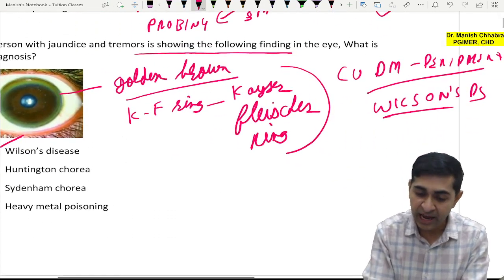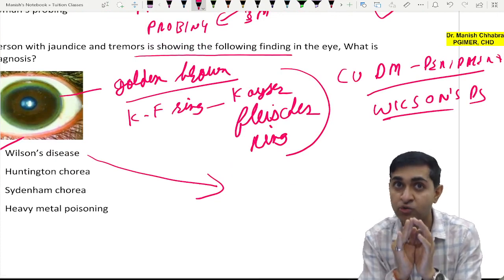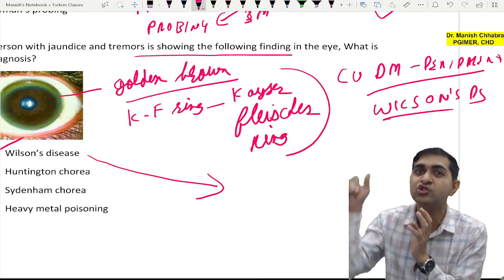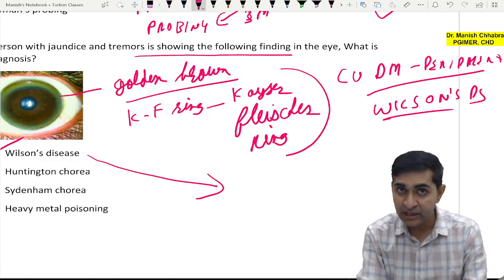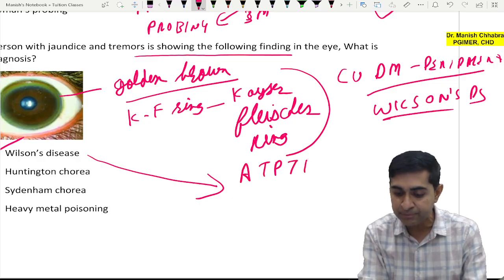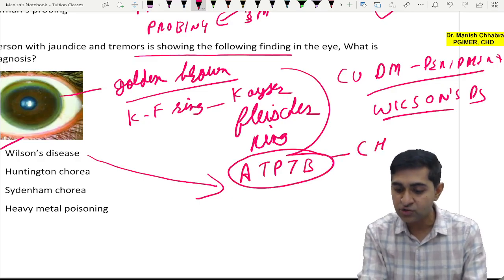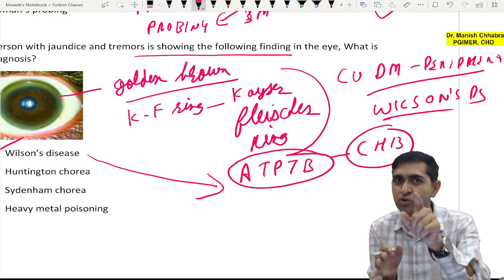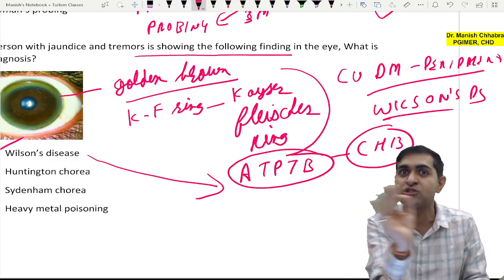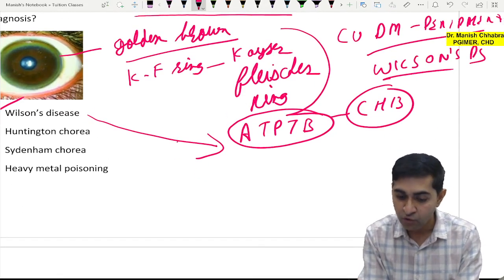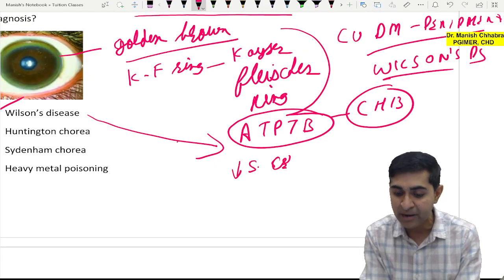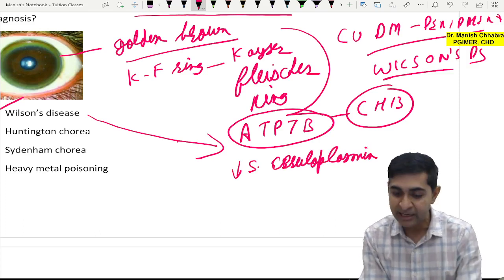Okay, but I want to tell you 2-3 extra points about Wilson's disease, because there were 2-3 more questions asked on Wilson's disease, but with different options. Now there is involvement of the ATP7B gene, which lies on chromosome 13. Unlucky chromosome. On chromosome 13 there is the RB gene, the retinoblastoma gene, as well as the Wilson disease gene. In Wilson's disease there is decreased serum ceruloplasmin. Do you know what ceruloplasmin is? Ceruloplasmin is a copper binding protein.